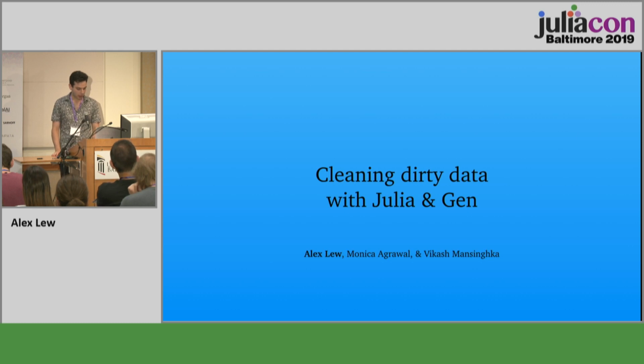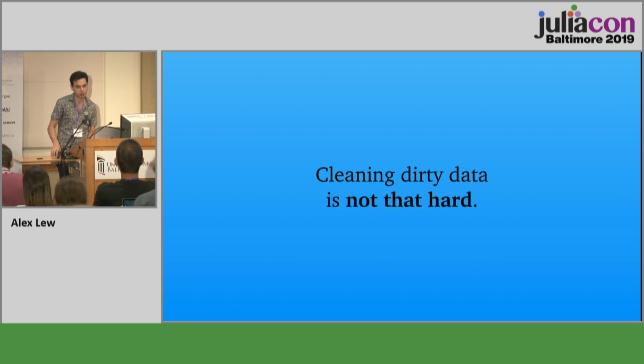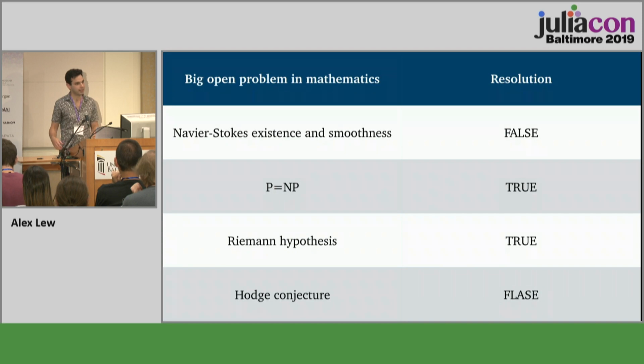Now, I want to begin talking about cleaning dirty data with an acknowledgement, admitting that cleaning dirty data is not that hard for humans. It's annoying. It's often very tedious, but a lot of the time it's not that hard. And I realize that that's a sweeping generalization, and that depending on your data set, you can make it arbitrarily difficult to correct errors in data.